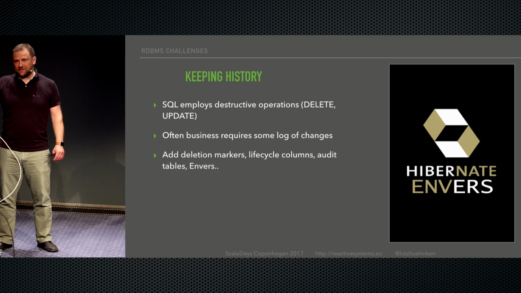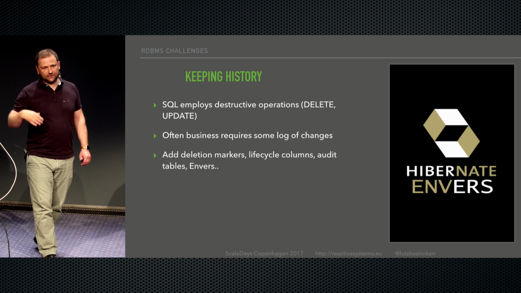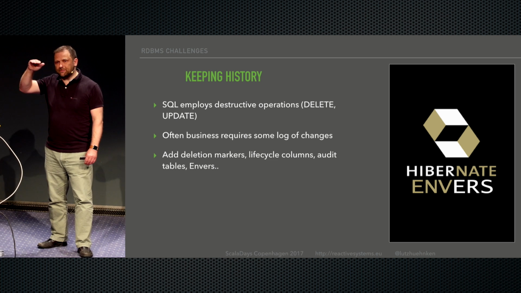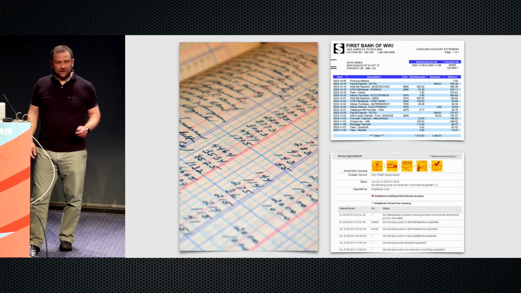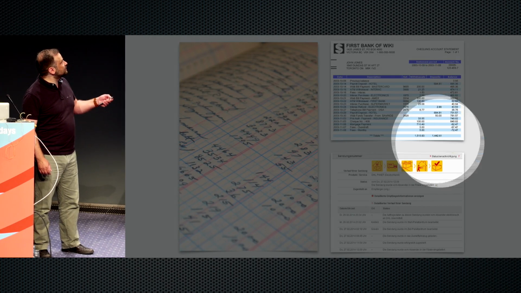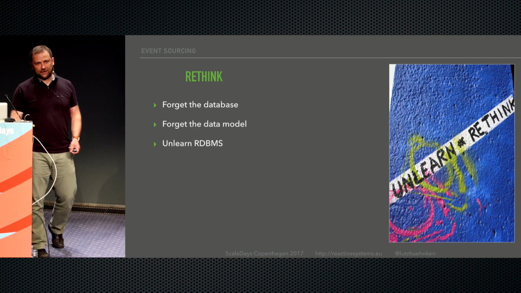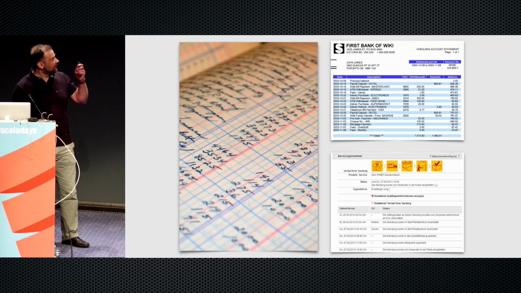Another example, a very technical example, would be version control in software development, right? We don't just replace versions on the server or in our GitHub repository. We keep the history. We can see all changes that we ever applied. So the bank statement was already mentioned as an example.